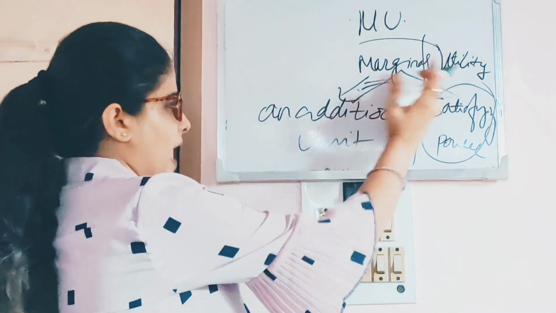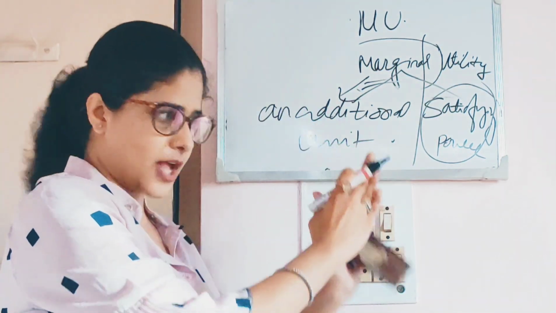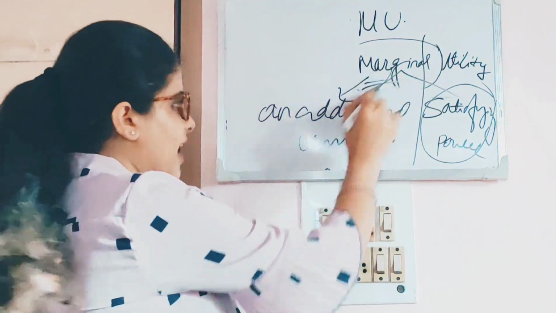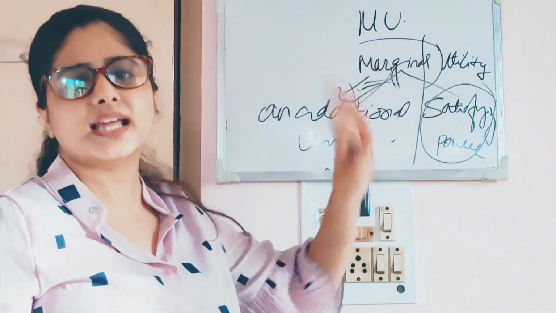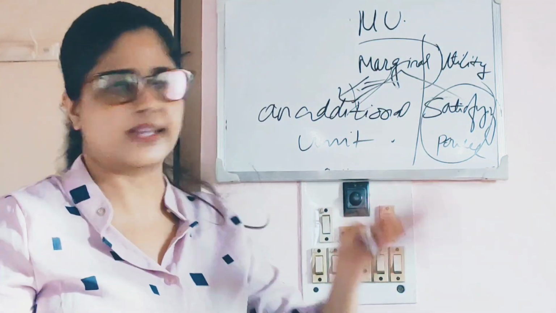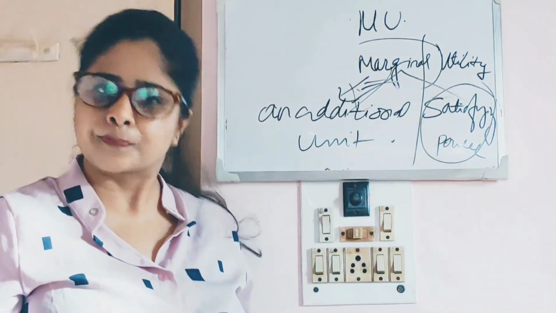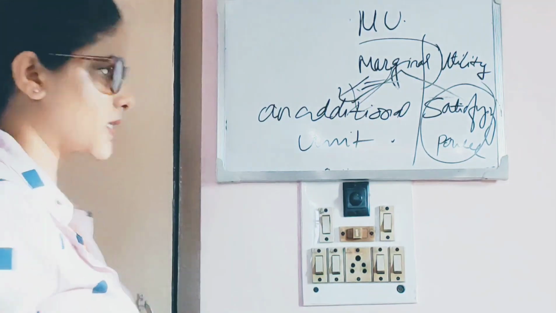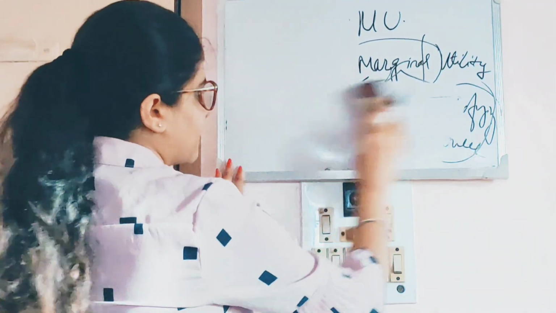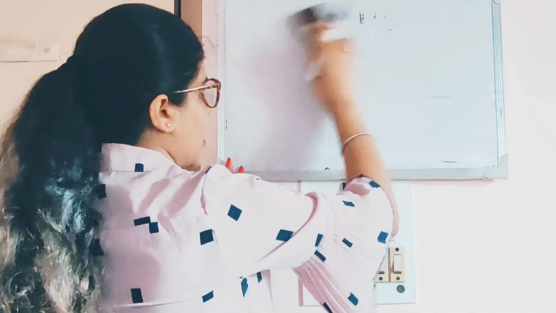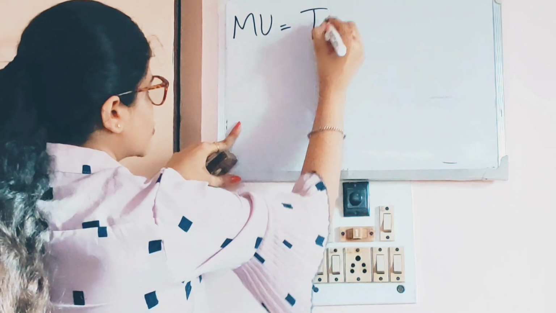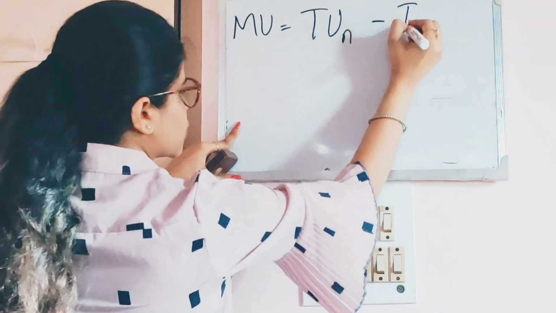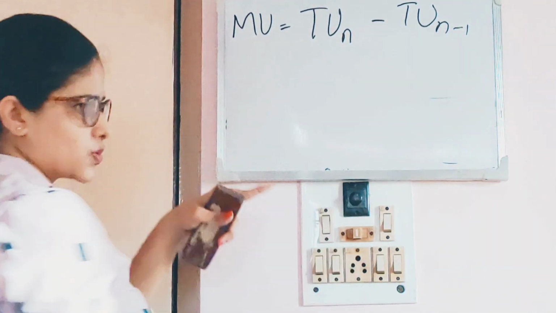Okay, I segregated both the words marginal and utility. I wrote down the actual meaning of all these words, and then I tried to join them and explain them. Thus it was easy for me, and for you as well to understand. Now I will give you an example as well as the formula of marginal utility. Everything will be clear. See, the formula of marginal utility is total utility minus total utility of the previous one.